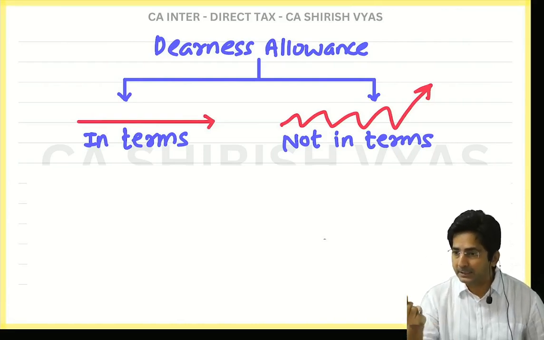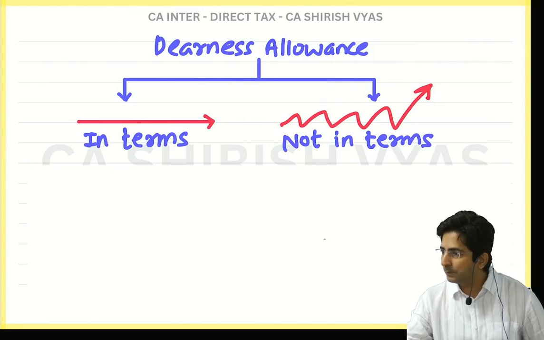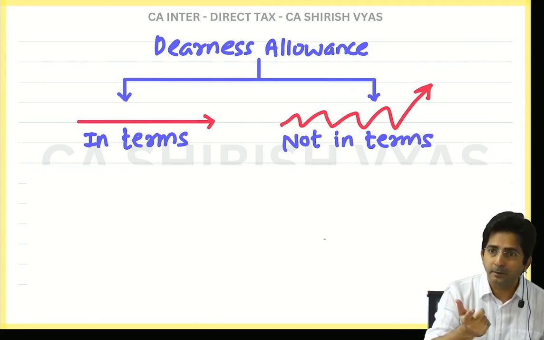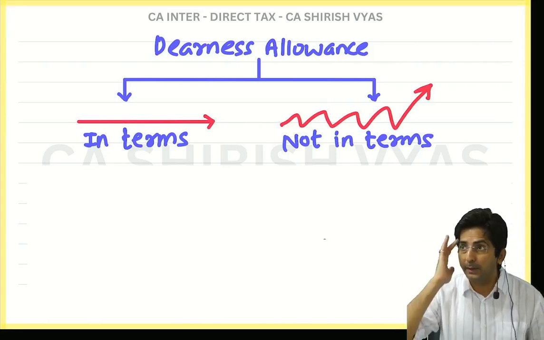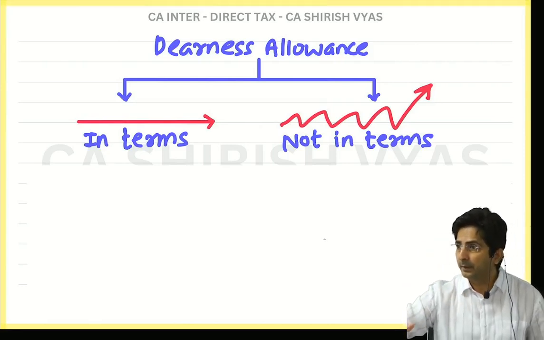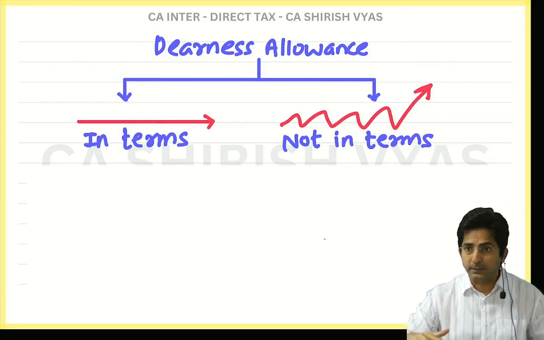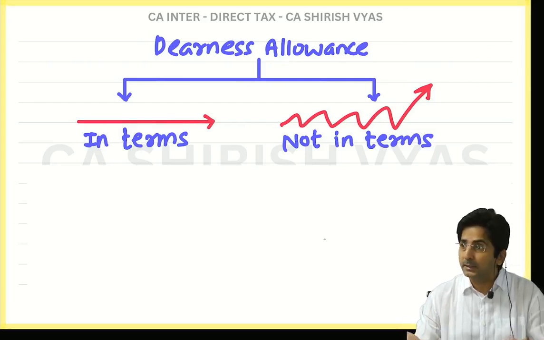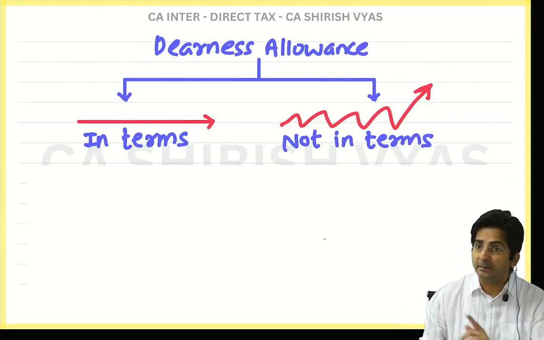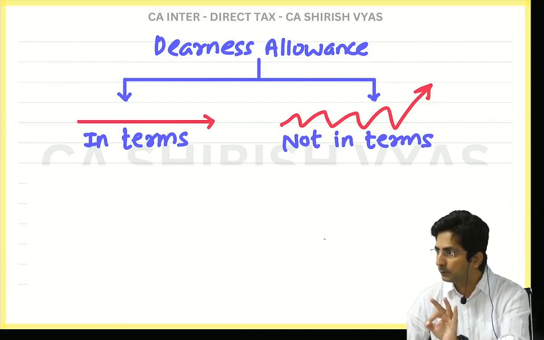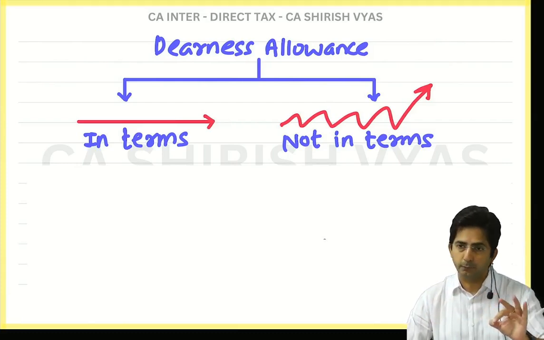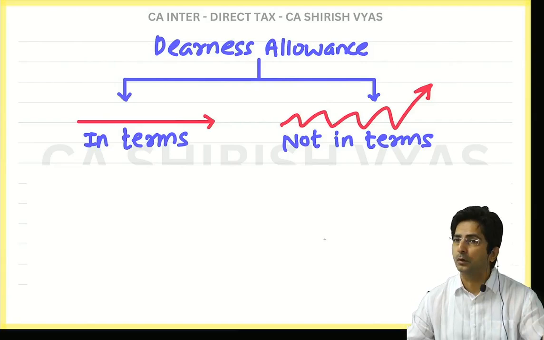See, basically HRA and even that 12% formula, if you remember RPF, 12% of basic plus DA. In all the formula, government is trying to fix up something. And formula which is fixed, it should depend upon something which is fixed in nature. And what is fixed in nature? In terms DA. So that's why the best way to remember this is: in terms, in formula, not in terms, not in formula.